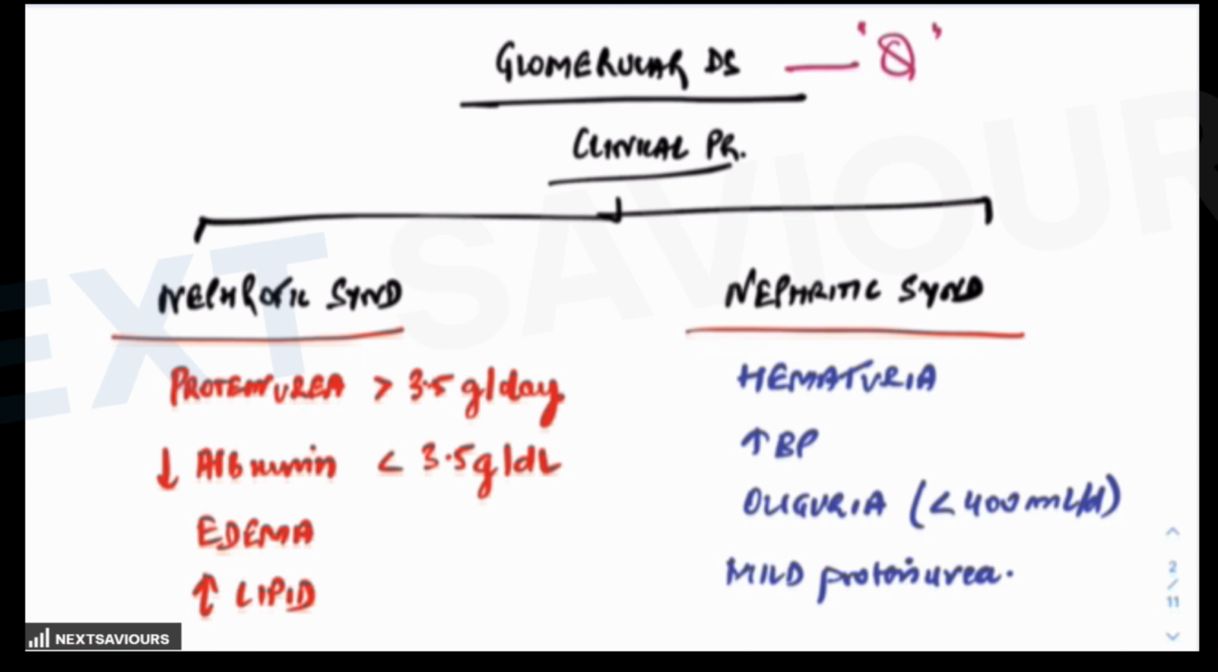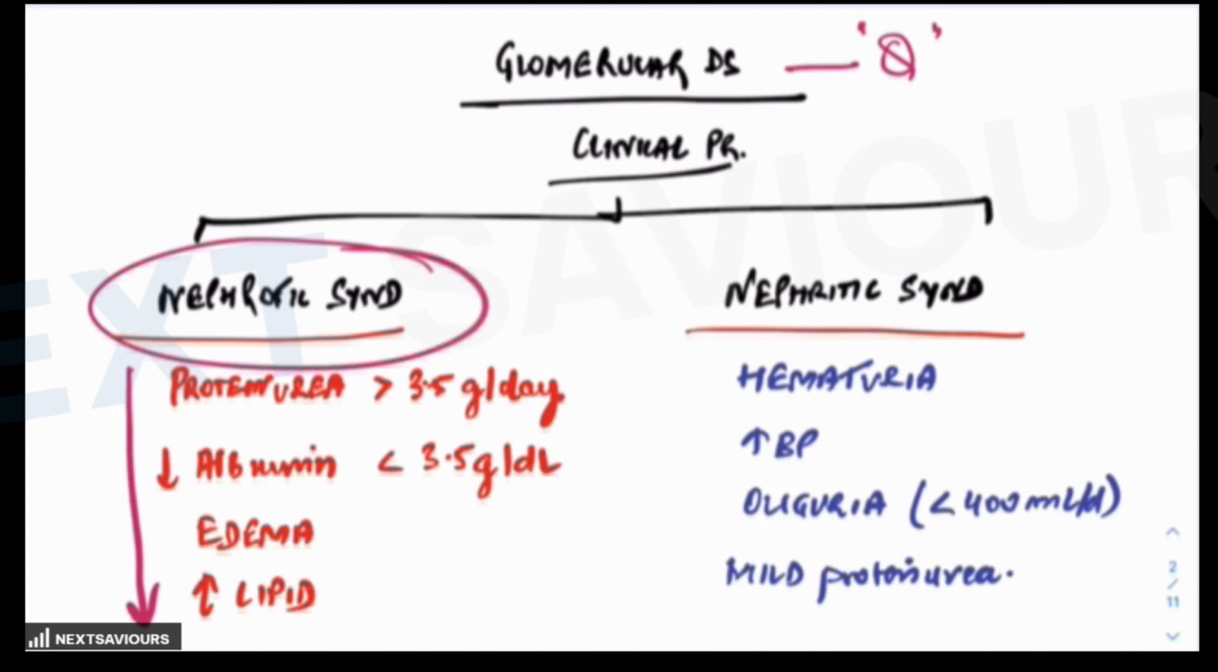On the basis of that clinical presentation in the first line, you will come to know that if there is massive proteinuria, if there is hypoalbuminemia, if there is periorbital or pedal edema, if there is hyperlipidemia, then the patient is probably suffering from nephrotic syndrome. And among the options, what you have to search for is minimal change disease, FSGS, membranous nephropathy, or diabetic nephropathy, because all of them present with the features of nephrotic syndrome.